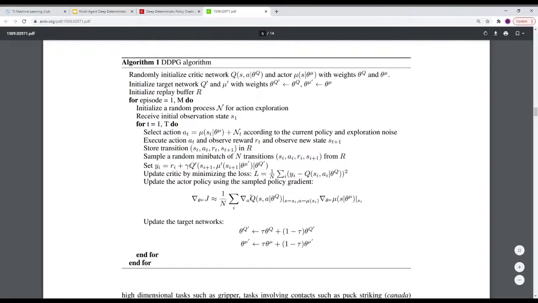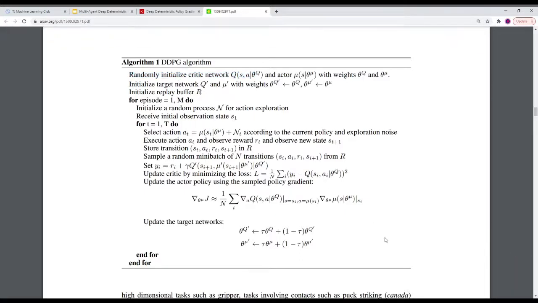Yeah, so that's just a basic, super simple overview. The one other thing that is probably really important to consider is the use of target networks. What target networks are, basically at the very start, when we first initialize the critic network and the actor network, we make duplicates of these networks. We can call the original networks our running networks, our running actor and our running critic, whereas these duplicates, these initial copies, we call the target networks, the target actor and the target critic.